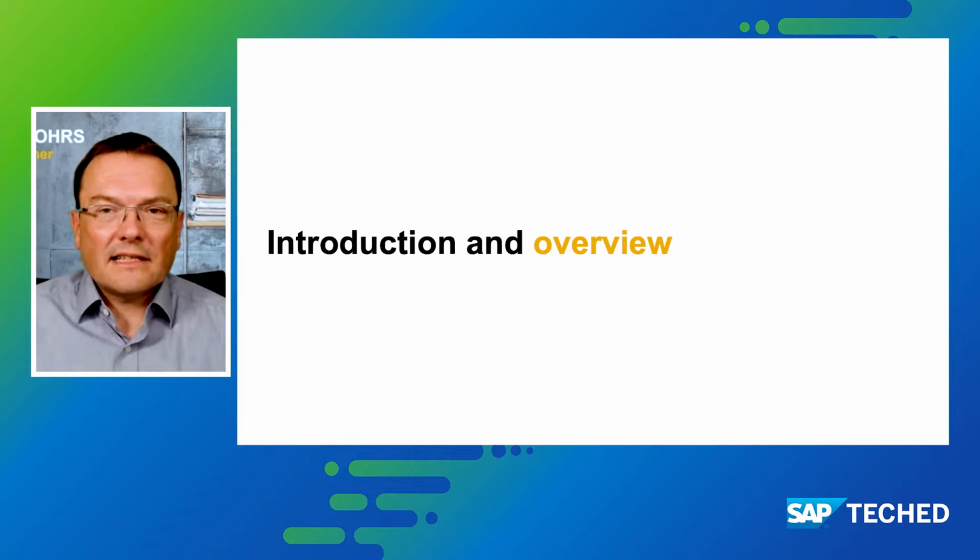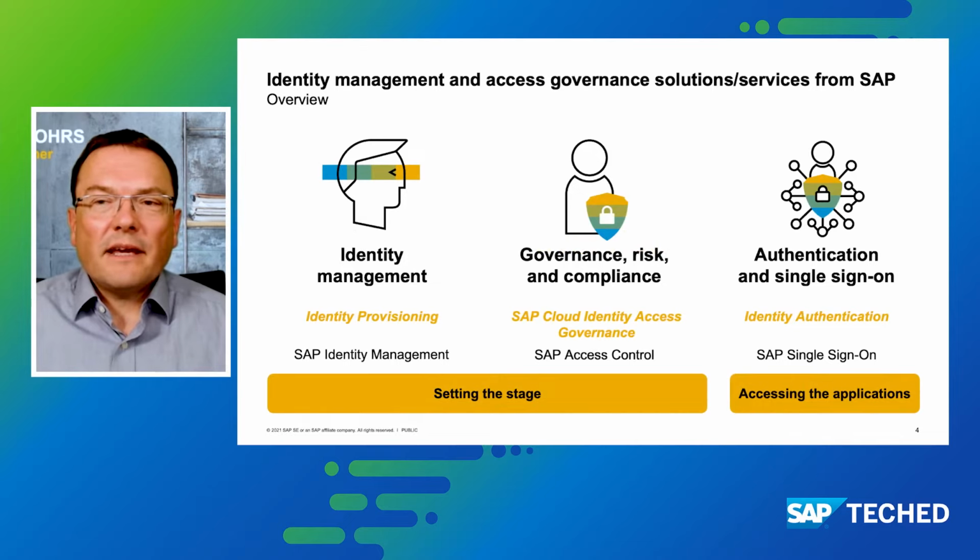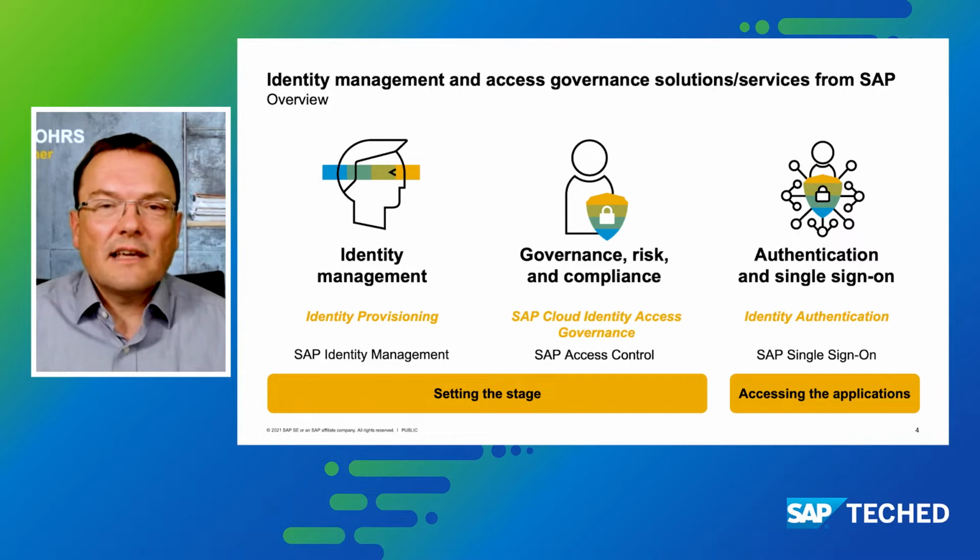So let's start by looking at SAP's portfolio and what we have to offer there from a perspective of identity access management, governance, and compliance. This overall space can be split into three major topic areas. First of all, we are setting the stage. This means that we are preparing the landscape with respect to access management, with respect to user accounts and access assignments, so that end users are able to interact with SAP's business applications in the right way.